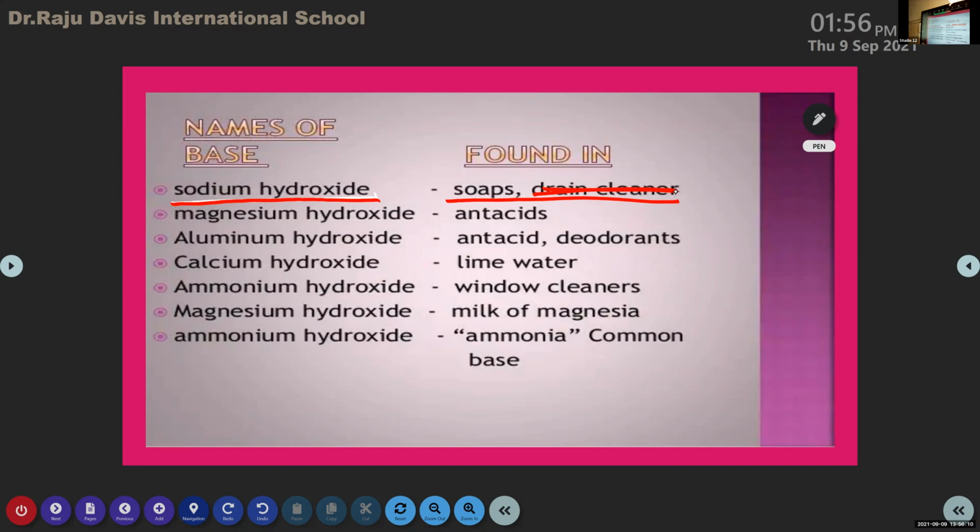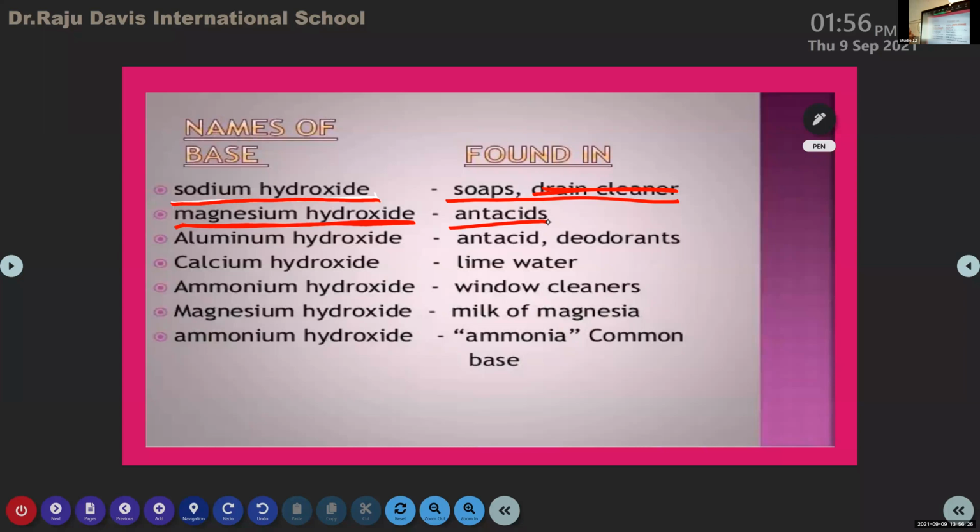The next one is magnesium hydroxide. They are found in antacids. Antacids are used to remove the acidic behavior of our stomach.